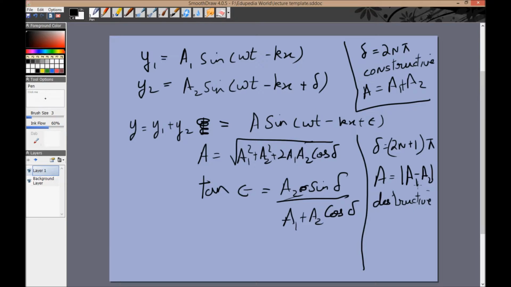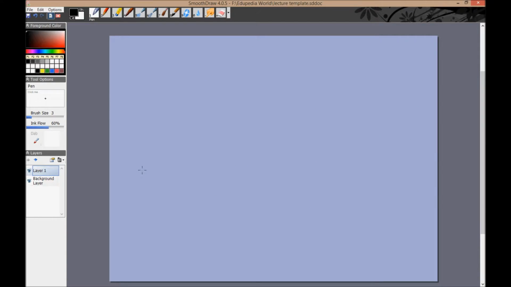So whenever you're standing in a room and you have two speakers from different directions sending sound to you, they will interfere and cause patterns of constructive and destructive interference. You're not able to tell because generally the wavelength is quite small, so the constructive and destructive interferences are very close together.